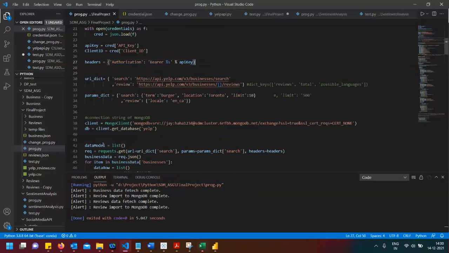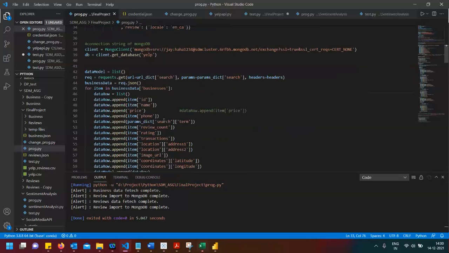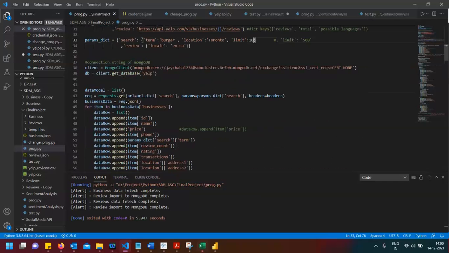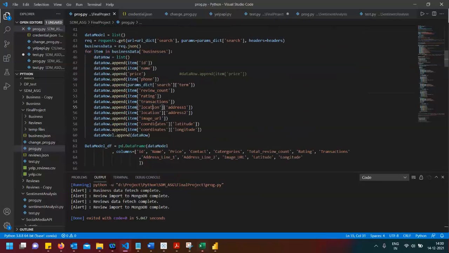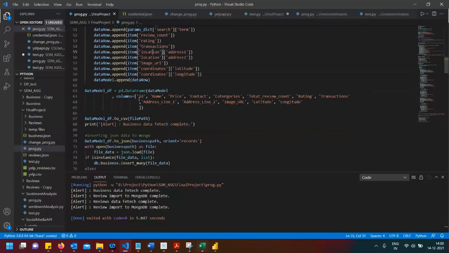I'll show you in a minute. This is the request method. If you see in the header, we have the authorization key, and in the parameters, we have searched for burger in the location Toronto, and we have requested 10 records. Now this is the web scraping code. Here we have taken columns like rating, transaction, location, ID, name, price, and we have stored them into the data model with these columns.